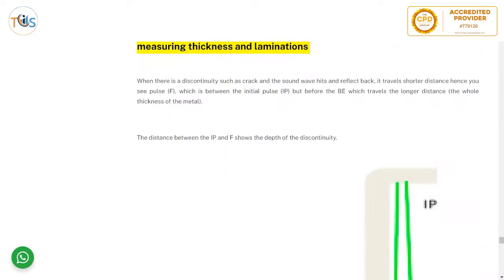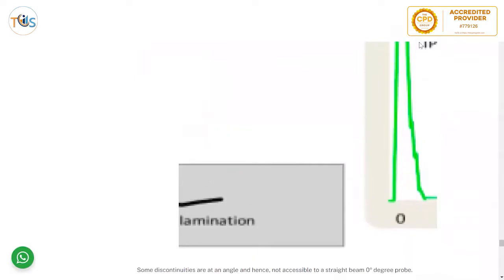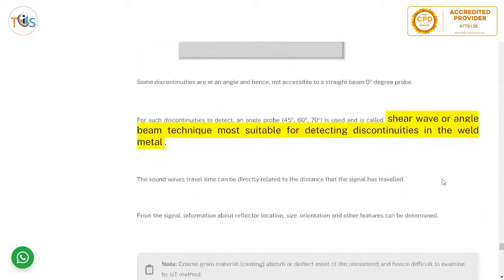When there is a discontinuity such as a crack, and the sound wave hits and reflects back, it travels a shorter distance. Hence you see pulse F, which is between the initial pulse and the backwall echo, which reveals the longer distance, the whole thickness of the pipe. The distance between IP and F shows the depth of the discontinuity. So you have the initial pulse, you have the backwall, and you have the actual crack in between.